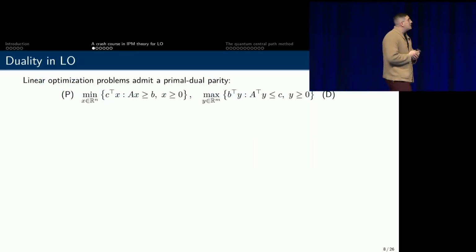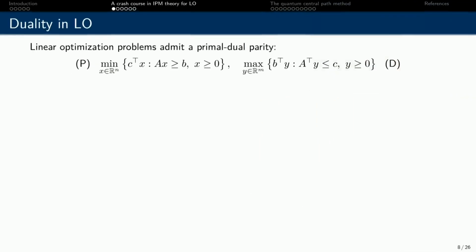All right, so just to take a quick step back: primal and dual LPs. The primal problem is the problem I showed on the very first slide, and it is well known that every primal linear optimization problem admits a dual problem, which provides the best possible lower bound on the optimal objective value of the primal. Under some mild conditions that are always going to hold in this talk, the objective values of these two problems are in fact equal, and this is a phenomenon known as strong duality.